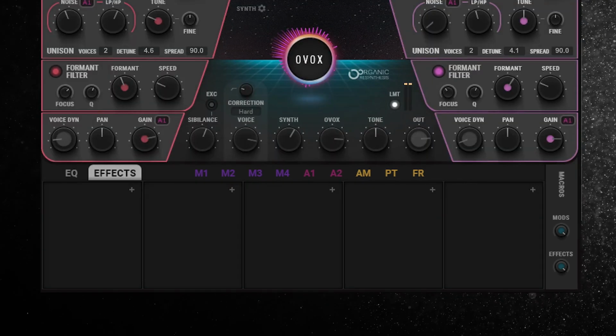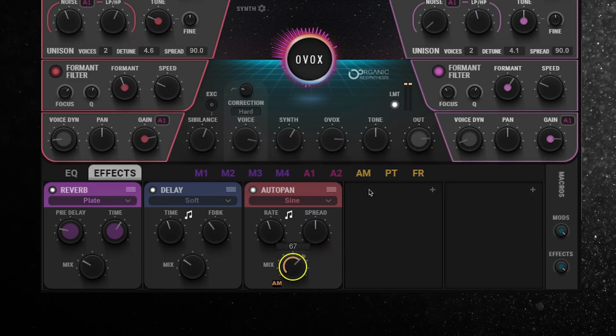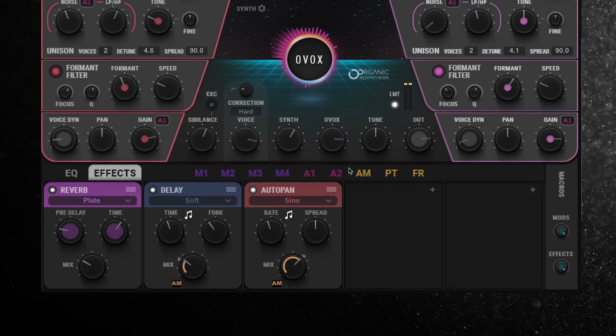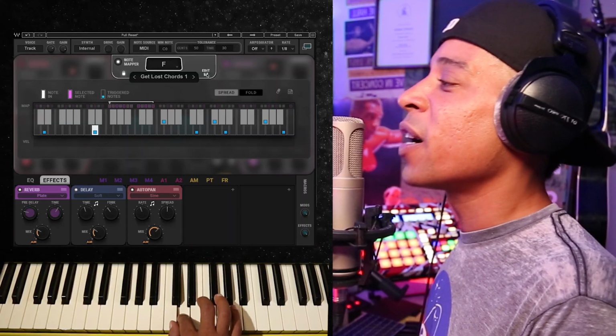On the effects, finish it off with the reverb, delay, and the auto pan. We're also going to add the amplitude modulator to the mix knobs on these, and that's going to give it that epicness.